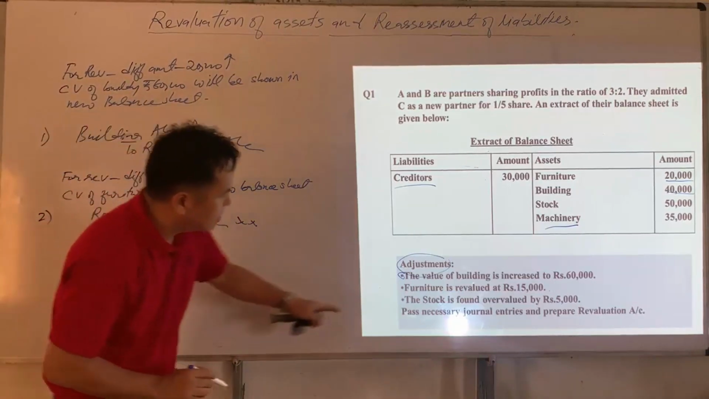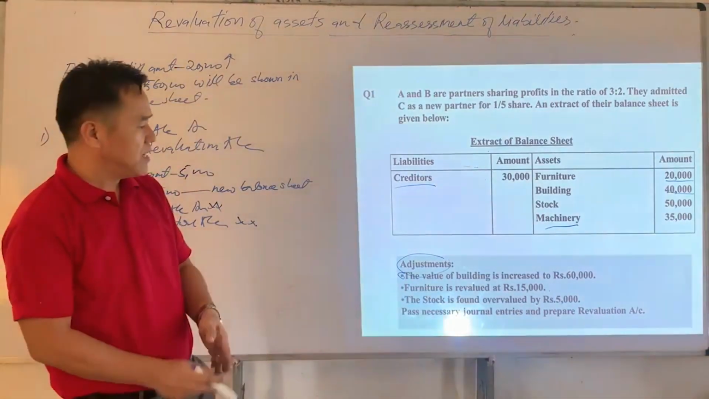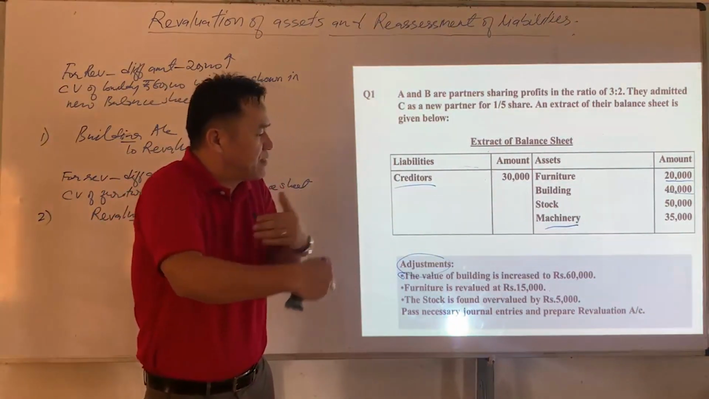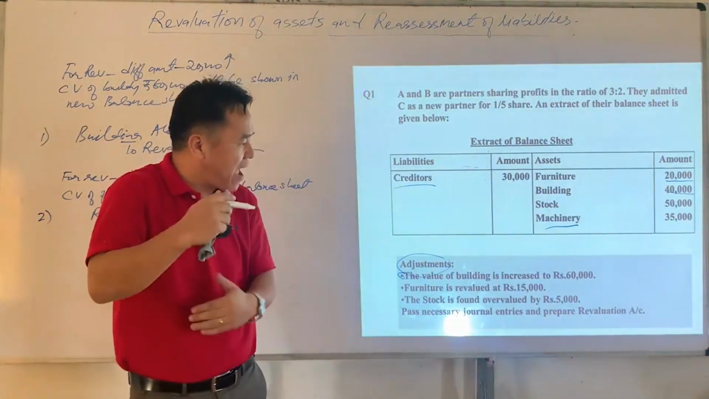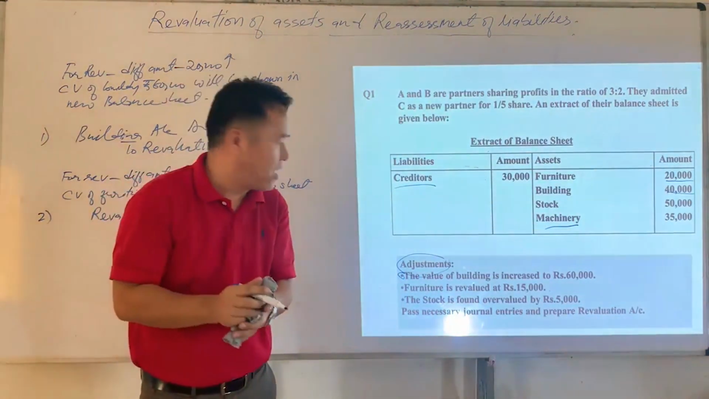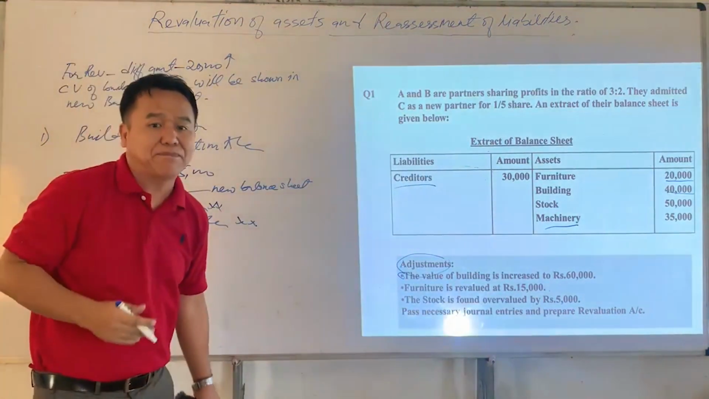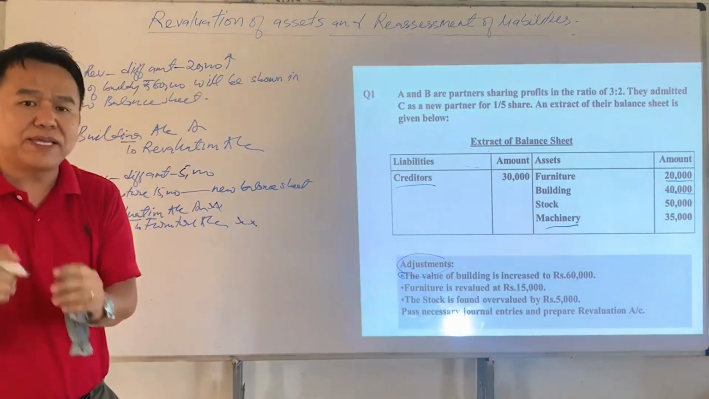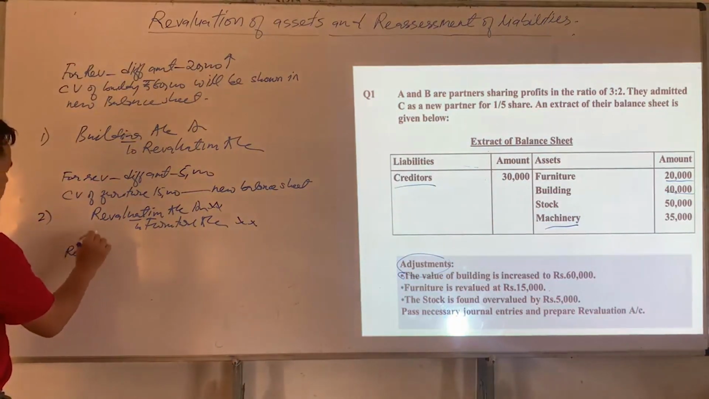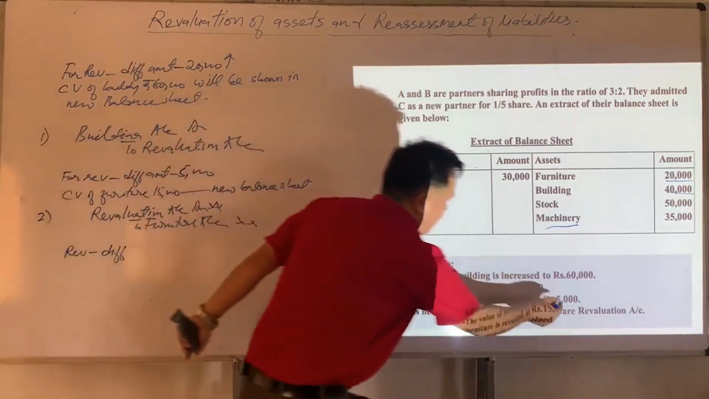the third adjustment is, the stock is found overvalued by rupees 5,000, which means by mistake, the value of stock has been increased by rupees 5,000. Now, in order to rectify the error, we have to reduce the value of stock by rupees 5,000. If we decrease the value of stock by rupees 5,000, then the value of stock will be decreased. So here, for revaluation account, we should take the difference amount. The difference amount is rupees 5,000.